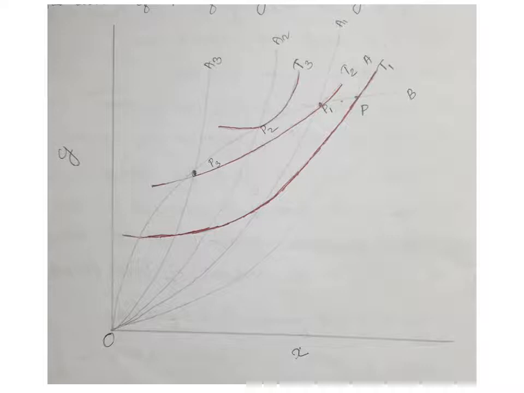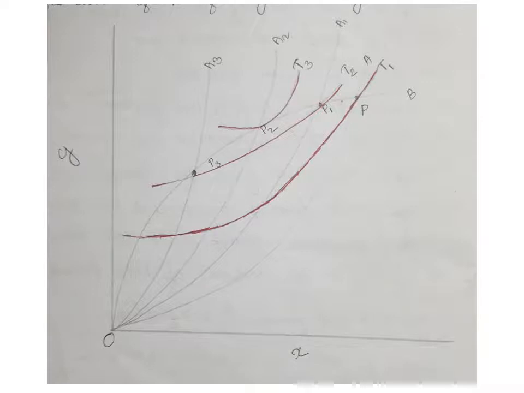Then after the imposition of tariff, the offer curve of nation 1 shifts from OA to OA1. Exchange takes place at point P1, where the trade indifference curve is T2.